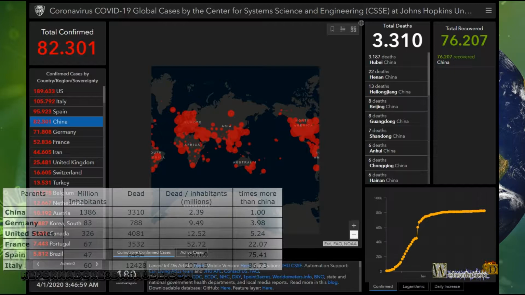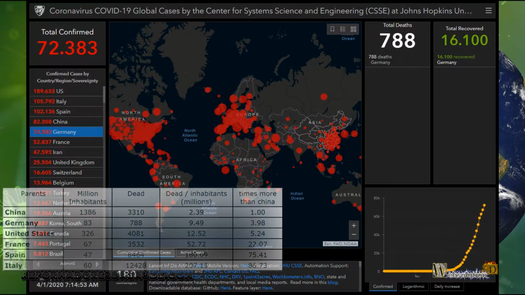If we look at China, we have 3,310 dead, the country where the outbreak began. See in the graph how the curve rises and then reaches a plateau in the contagion graph. The population of China according to 2017-2018 is approximately 1,386,000,000 inhabitants. Thus the number of deaths per million inhabitants due to COVID-19 is 2.39. In other words, for every million inhabitants we have an average of 2 or 3 people killed by the virus.